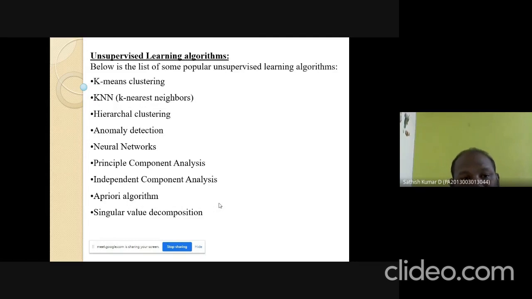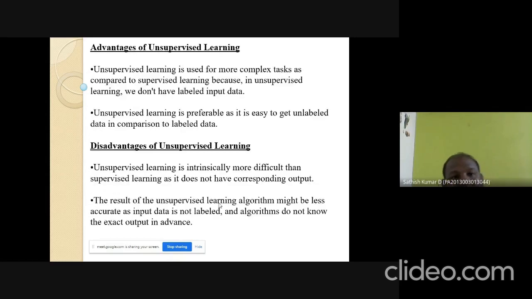These are some of the examples of unsupervised learning algorithms: K-means algorithm, KNN algorithm, hierarchical clustering, anomaly detection, neural networks, principal component analysis, independent component analysis, Apriori algorithm, and singular value decomposition. Then the advantages of unsupervised learning: it is used for more complex tasks where we do not have labeled input data.